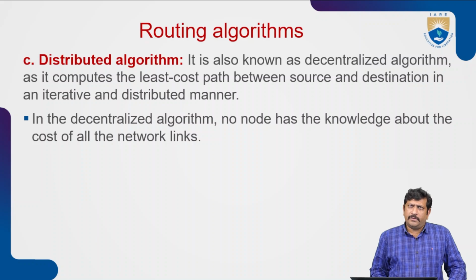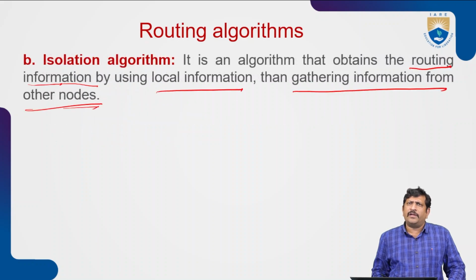Here in isolation, generally we consider the local information. Local information means, within the network we have considered, the information is collected from the devices connected in that network and from the other nodes connected from other networks.